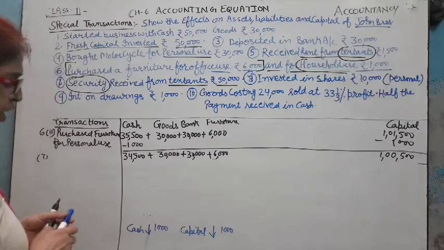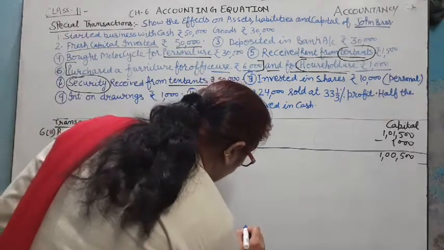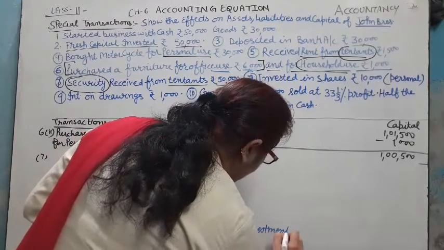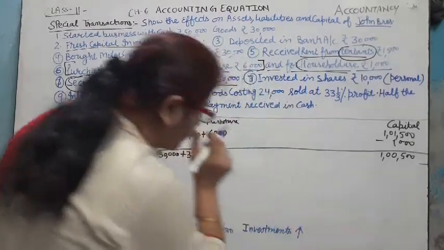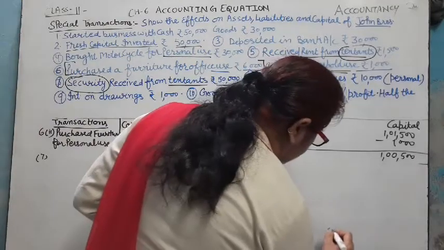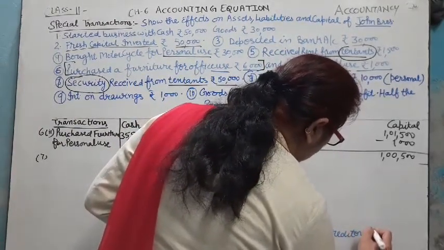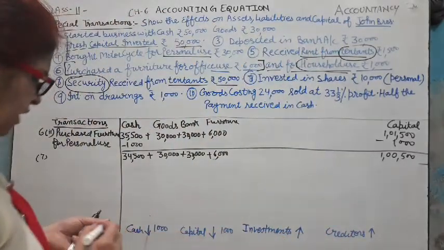And how can we record it? Security is called investment. So the asset investment increases, and now this becomes a liability named creditors, so it increases by 50,000.